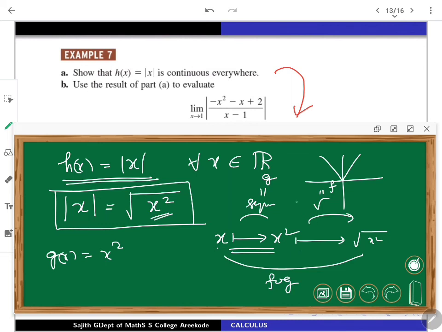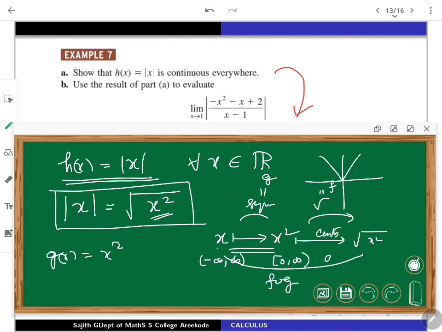While doing g, you will be landing on 0 to infinity only. Once the action is taken, you will be getting the range 0 to infinity only. On that domain, taking square root is again a continuous function. So this part is also continuous.